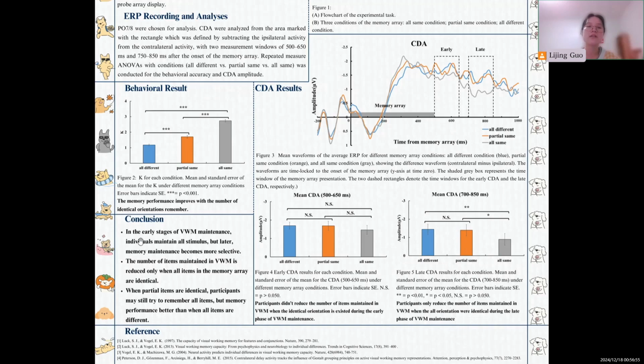So here is the conclusion. In the early stage of visual working memory maintenance, individuals maintain all the stimuli, but later, memory maintenance becomes more selective. The number of items maintained in visual working memory is reduced only when all items in the memory area are identical. When items are identical, participants may still try to remember all items, but memory performance is better than when